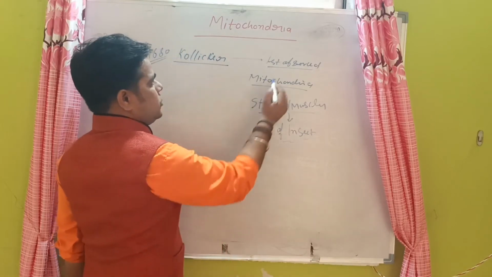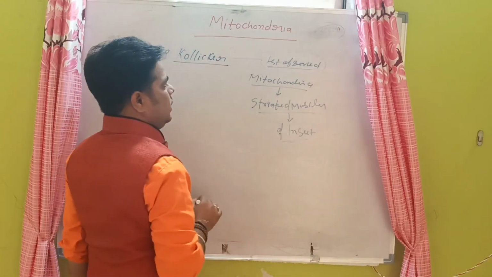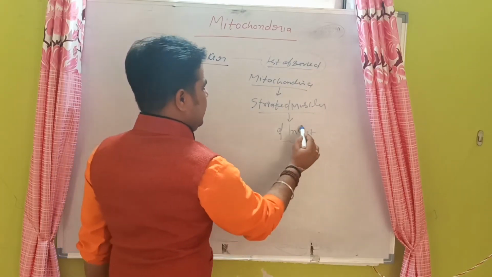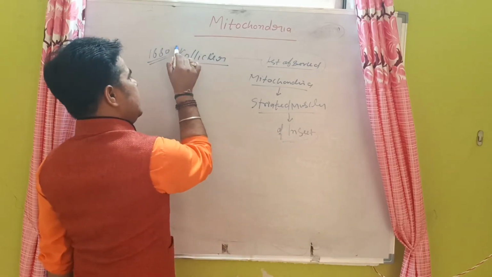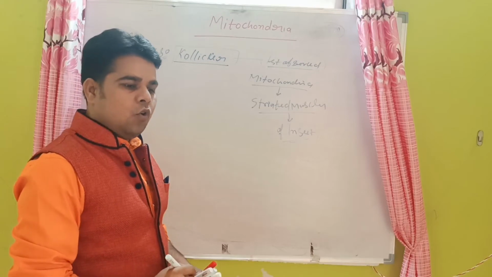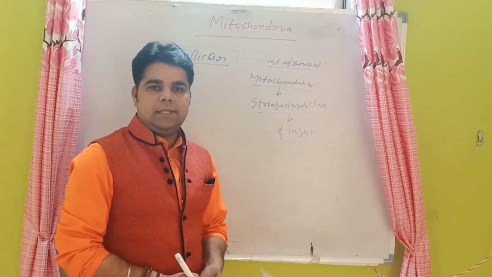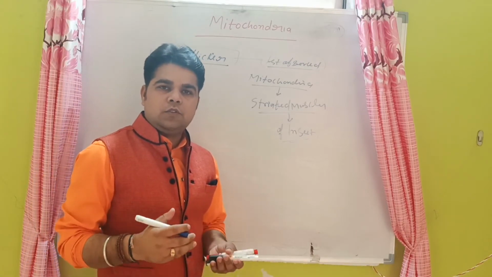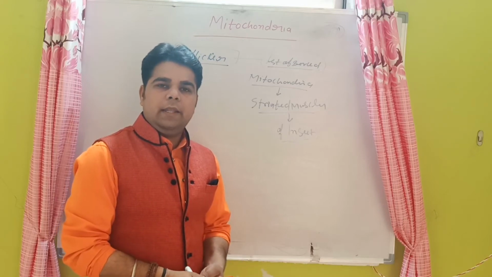But no scientist had succeeded in showing the mitochondria in the living cell.